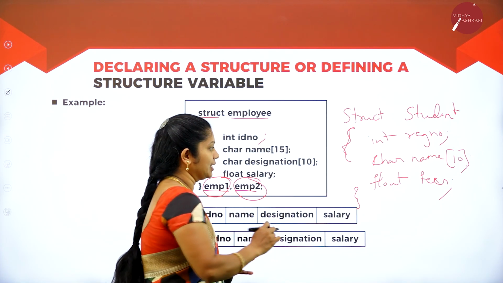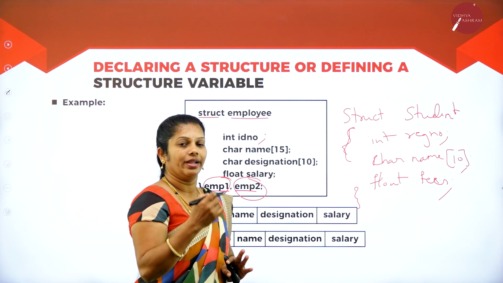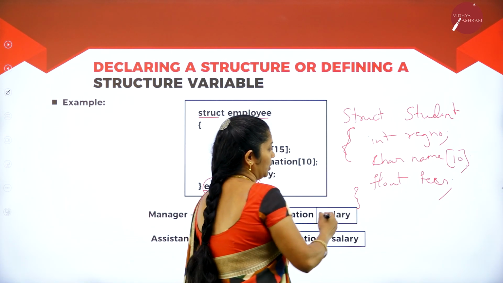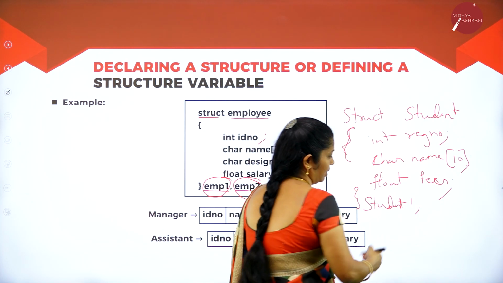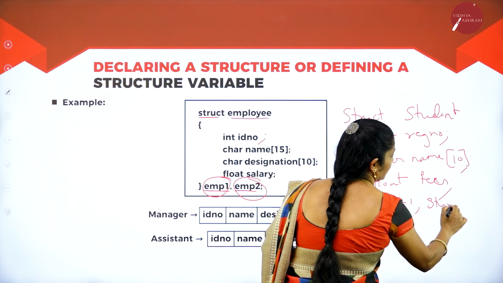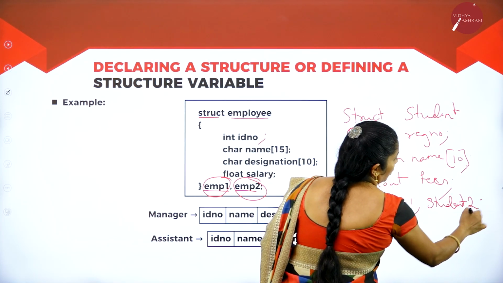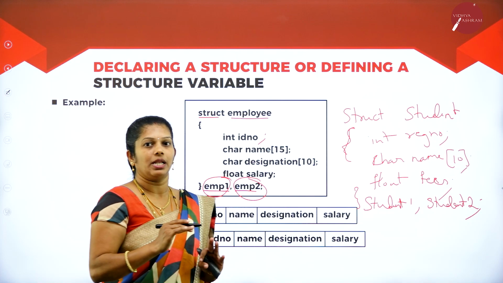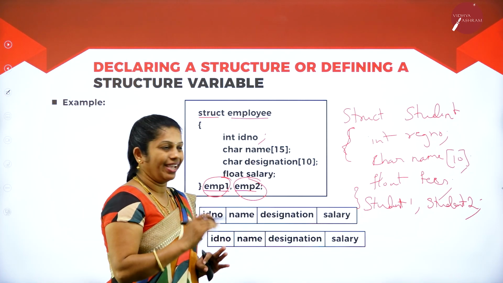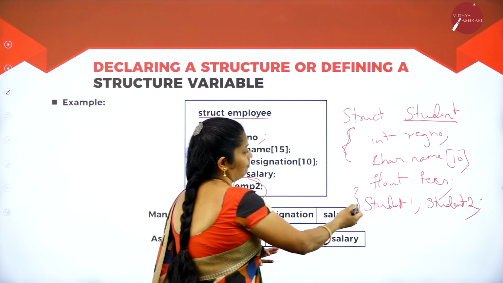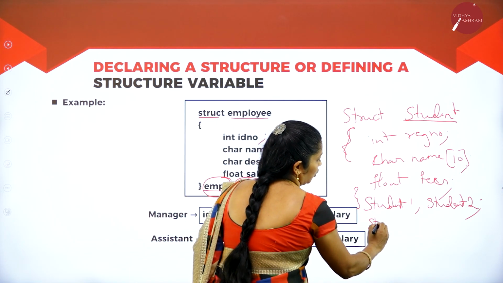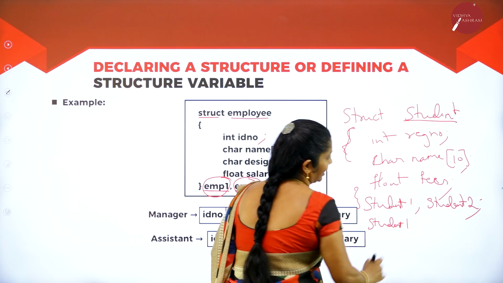But before putting the semicolon at the end, we can declare whichever students you want. For example, student 1, the first variable, then student 2. If you observe, student 1 as well as student 2 are the variables and student is the structure name. For student 1, what are the data we have?